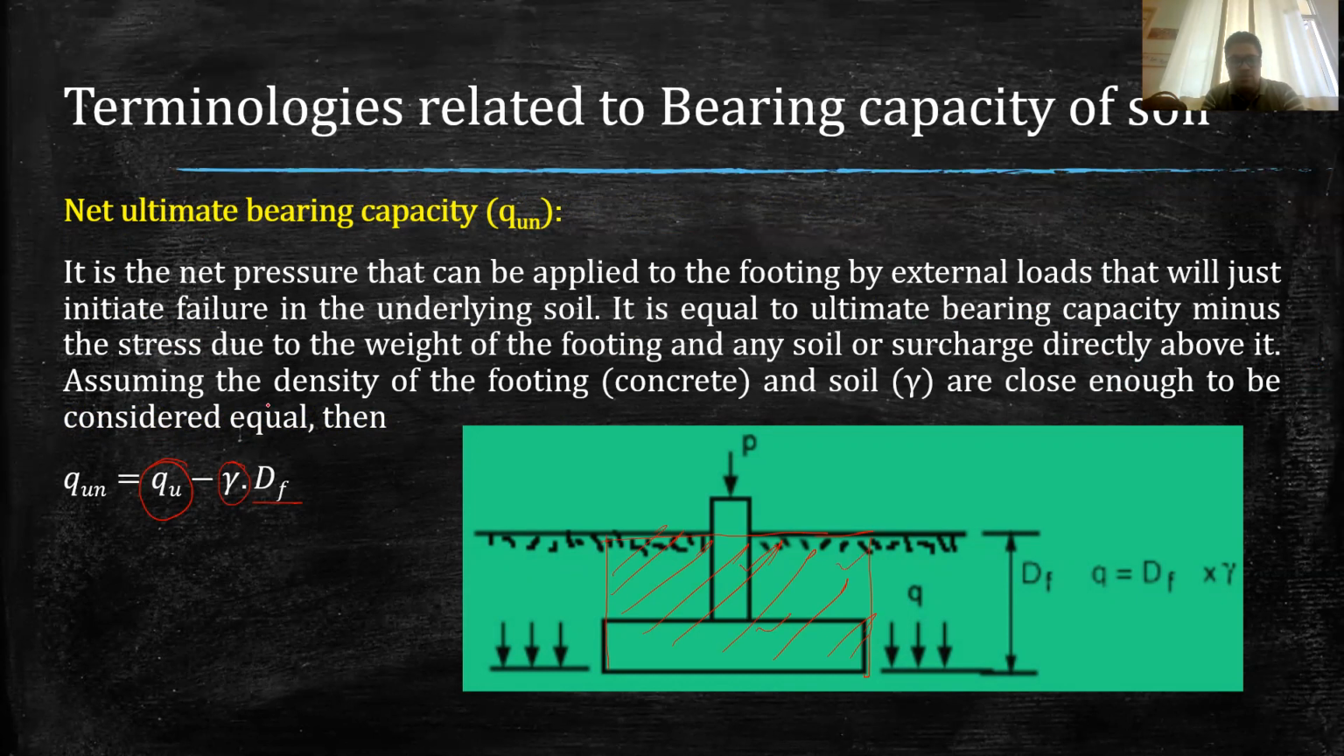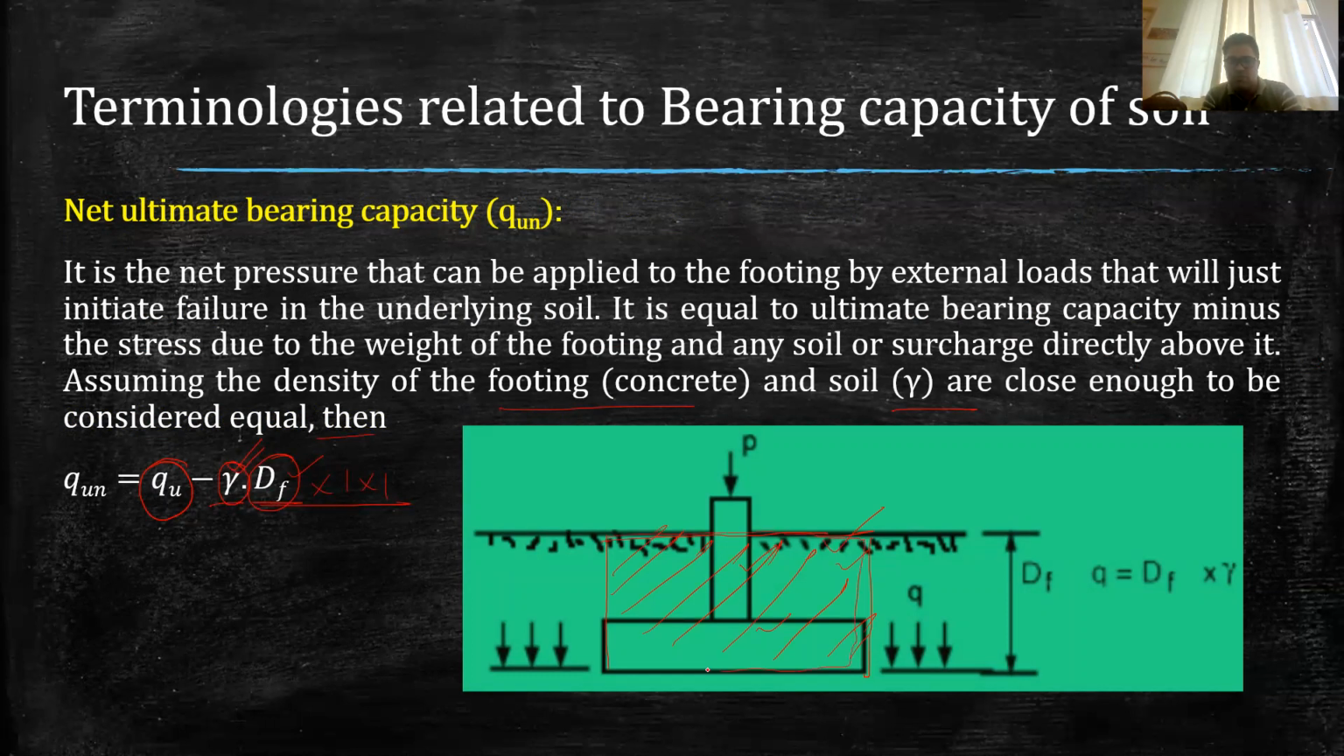Here I have written also that, assuming the density of the footing, which is of concrete, and the soil are close enough to be considered equal, this density is basically the density of soil as well as of concrete multiplied by the depth. So if we want to find out the total weight of this portion, it becomes density multiplied by the depth multiplied by unit area. This bearing capacity is calculated as the strength per unit area of soil. So this becomes volume multiplied by density, and that becomes the weight of this portion.